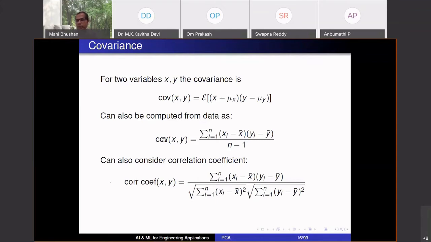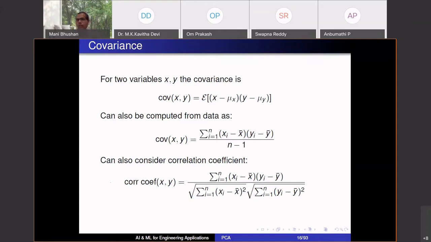Variance of x would be when y becomes x. So covariance of x with itself is like variance of x. This also becomes x, so you get the sum of xi minus x bar squared. So that becomes your variance. So I have 10 variances and then 10 C2 covariances, which is 45.